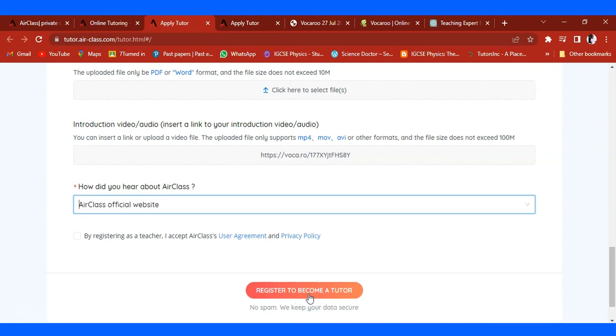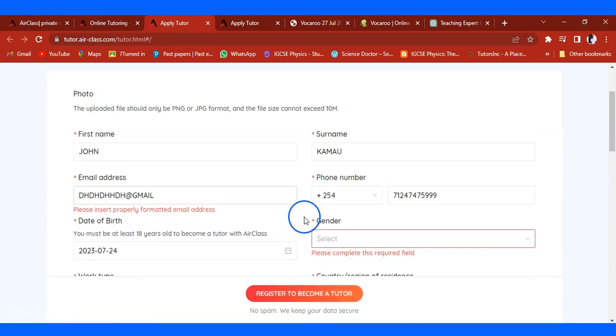Those are the baby steps that you are going to use, and you can see now here, if there's any information you have forgotten, it can direct you to come back and insert that information. You can see even the email that I just indicated here is not a valid email. But if you entered the correct information from the beginning to the end of the process, you are going to get a notification in this window indicating that you can check.